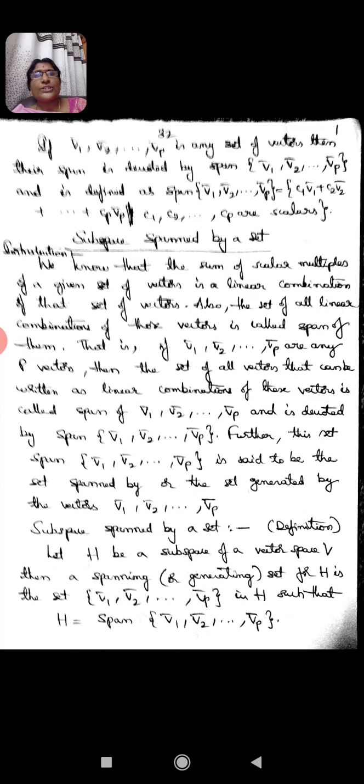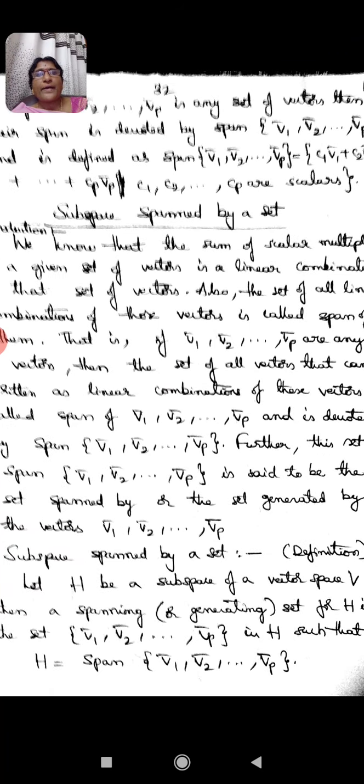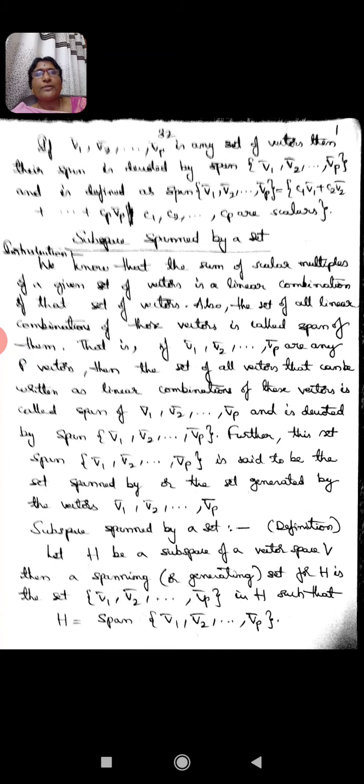So in this definition I am giving the exact form of the elements which belong to the set span of v1 bar, v2 bar comma so on comma vp bar. Every element of the span of this set of vectors is of the form c1 v1 bar plus c2 v2 bar plus so on plus cp vp bar, and this is simply the linear combination of all those vectors.